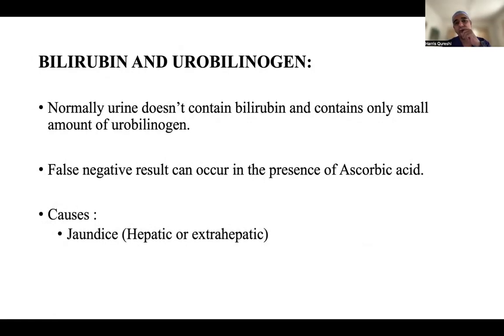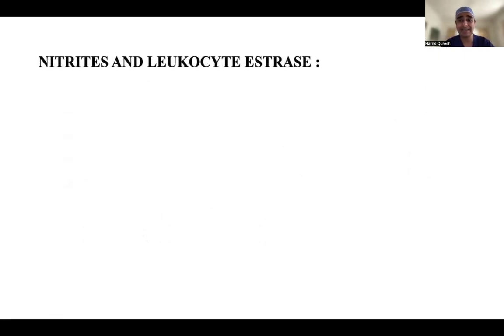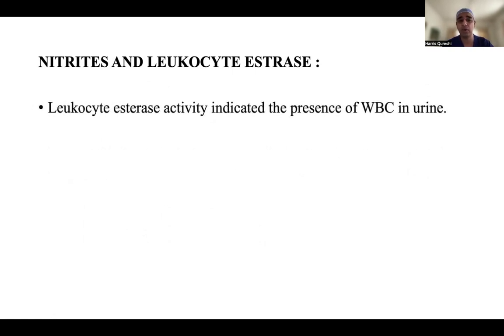So if urobilinogen is coming in your urine, you can have some idea that something related to a hepatic problem is going on. A lot of examiners ask these things in detail. Don't take them lightly. You should have some idea of what is going on.